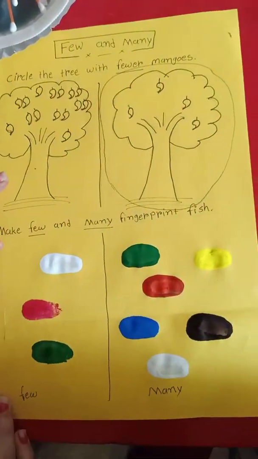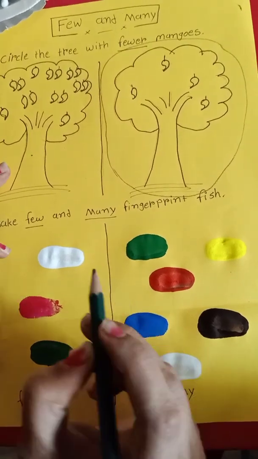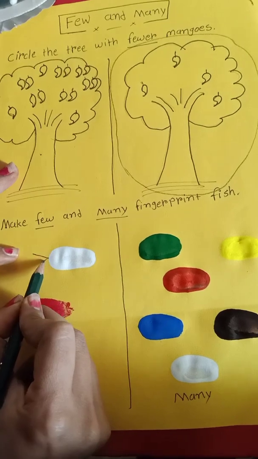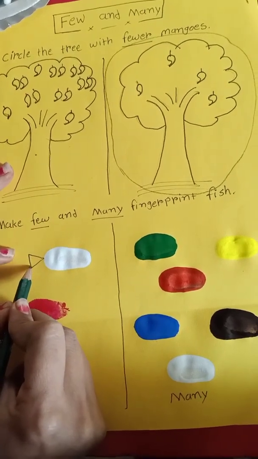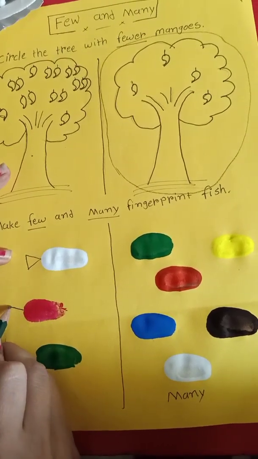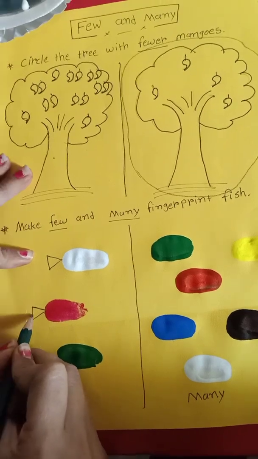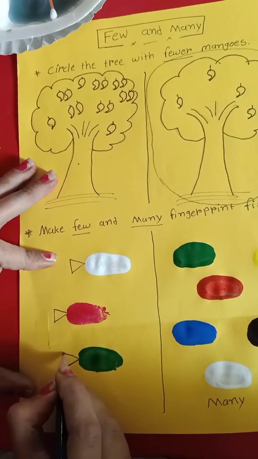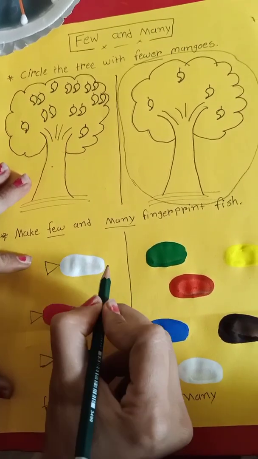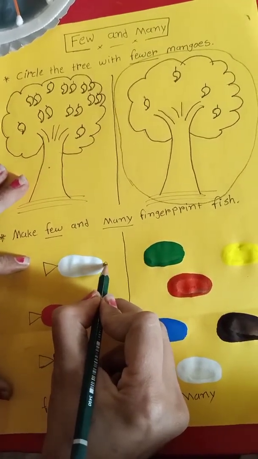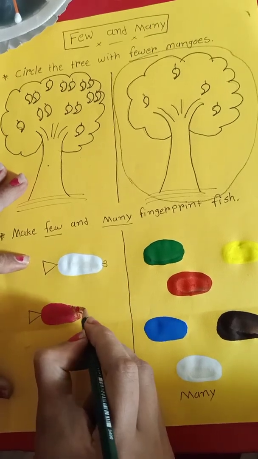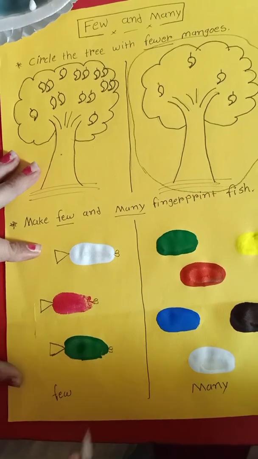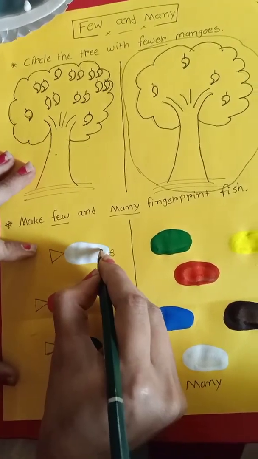Let's start to make a fish. Take your pencil and here make a triangle. The next is the mouth, like this, a circle. And then eyes.